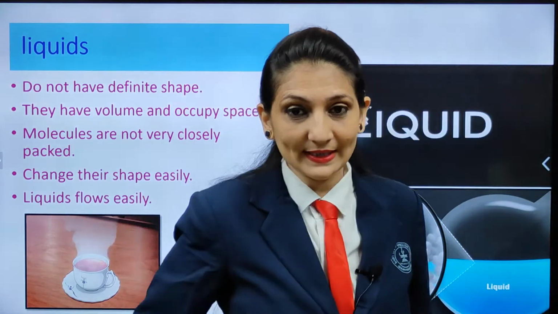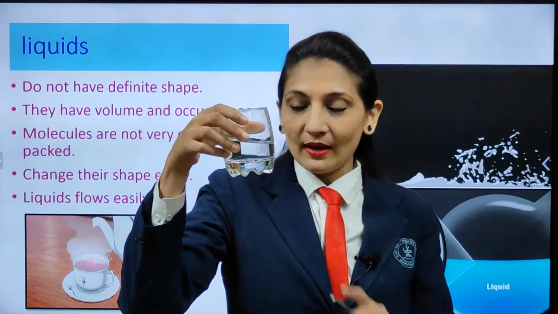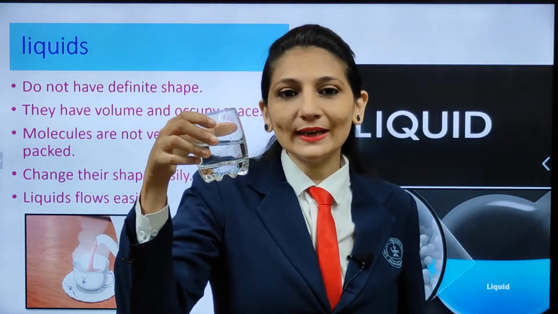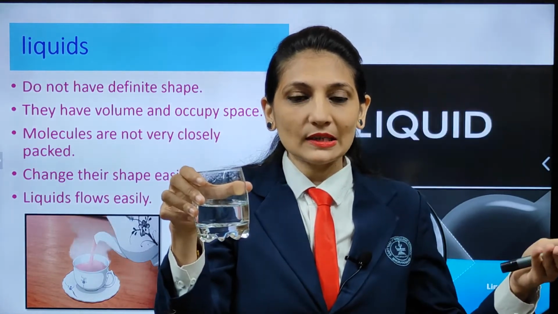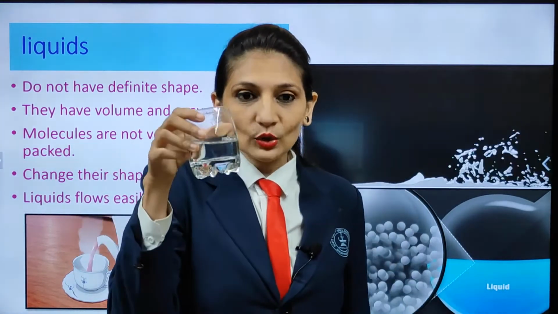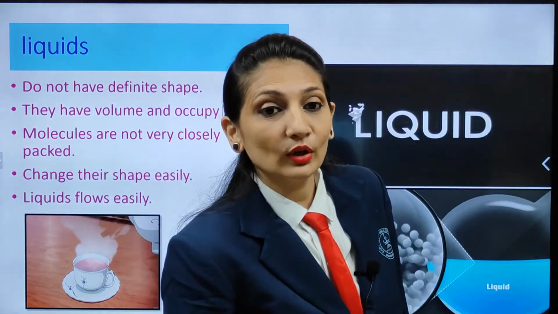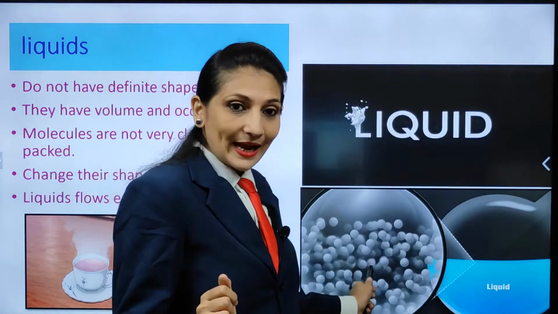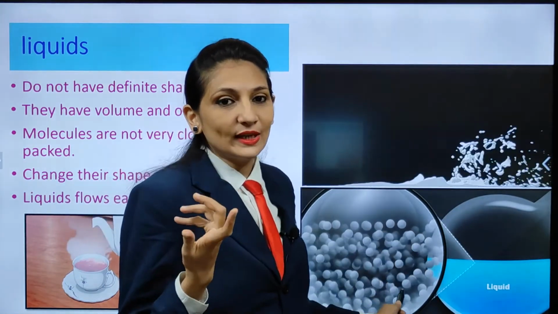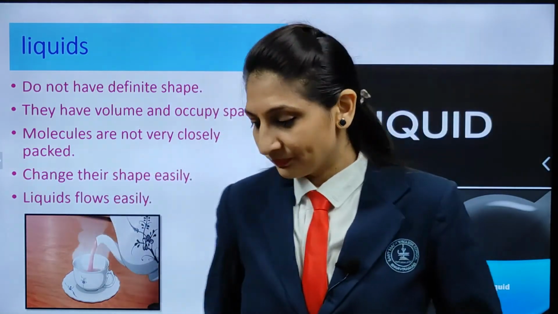Suppose just now water is there in this glass, right? But it can flow very easily. By mistake, if it has fallen, then water starts flowing. So, this is how the molecules of this matter are, which are loosely packed. And because of that, liquid will change to the shape of the container.